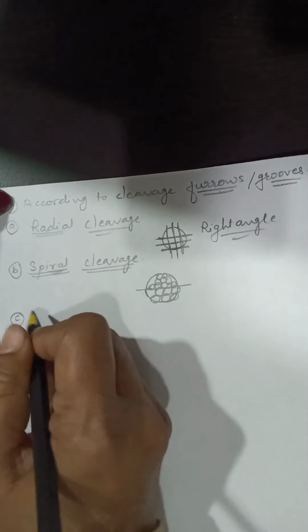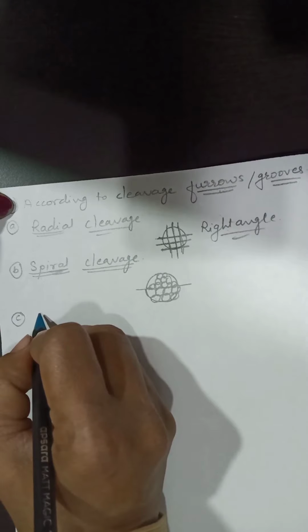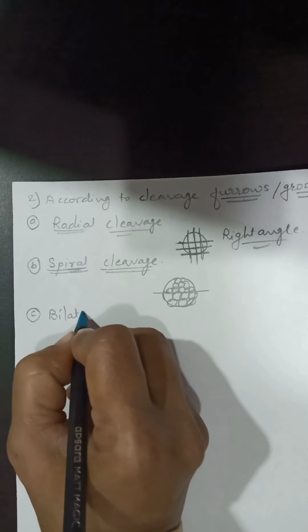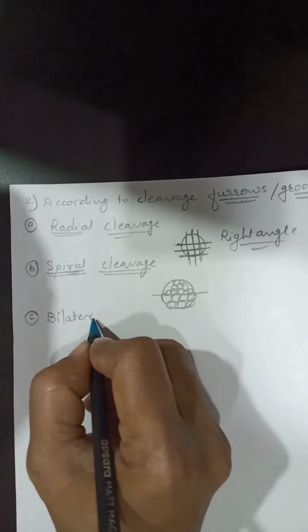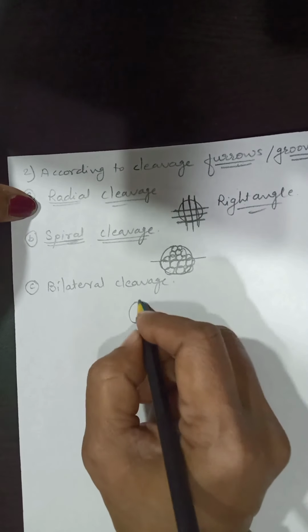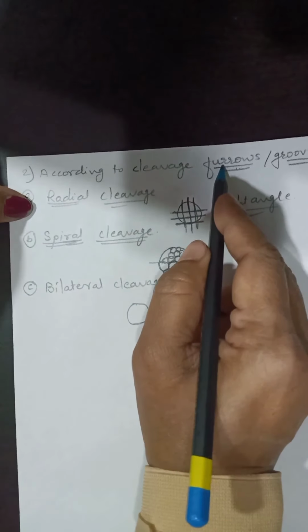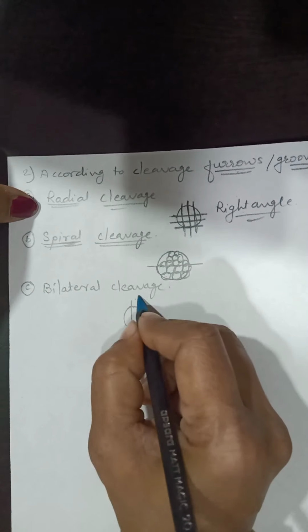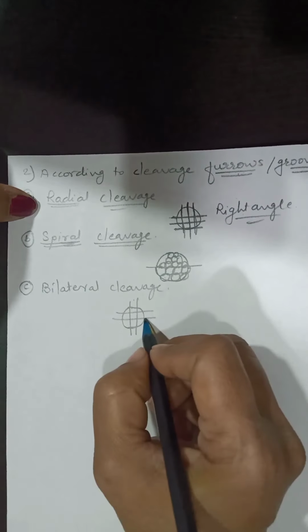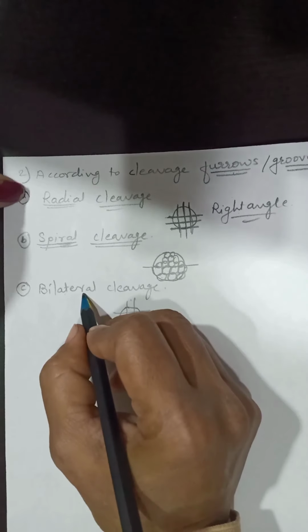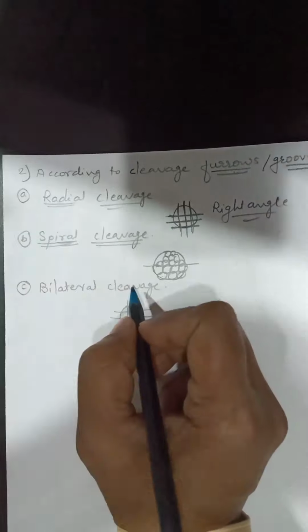And the third one is bilateral cleavage. In this cleavage, the cleavage furrows are bilaterally symmetrical. Therefore, this type of cleavage is known as bilateral cleavage.